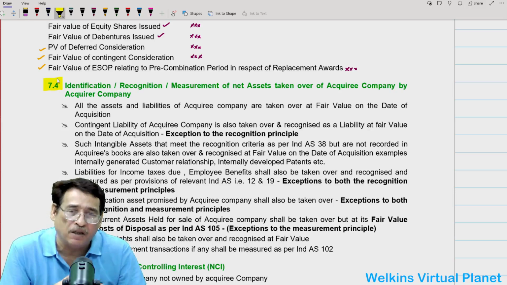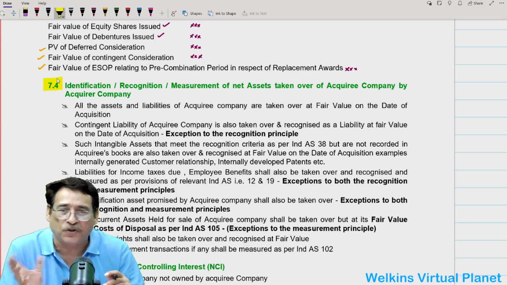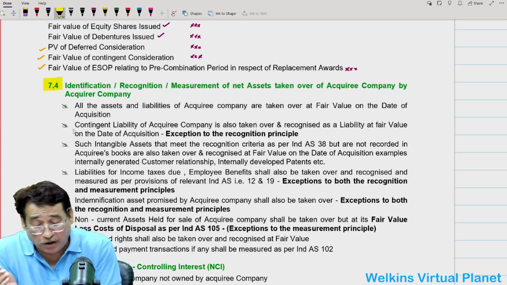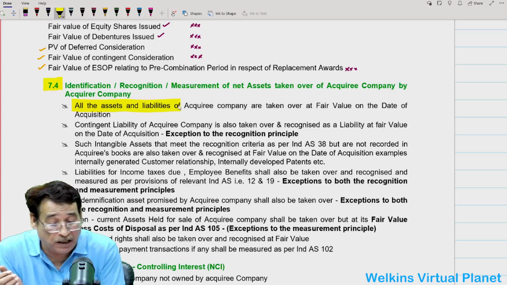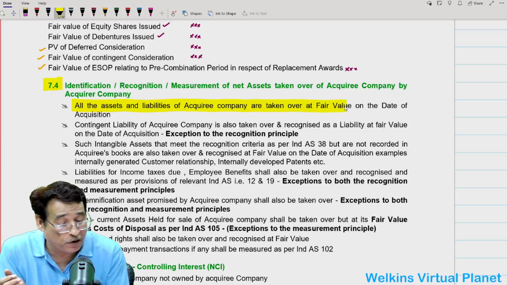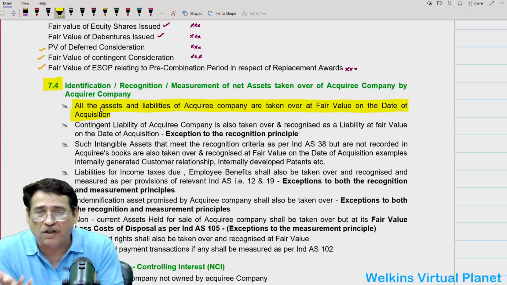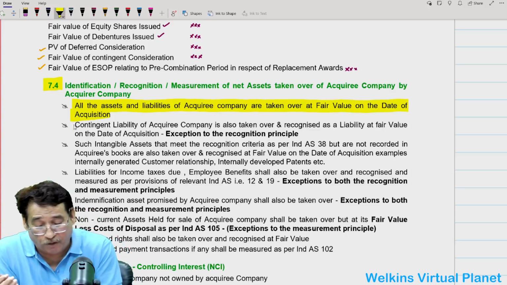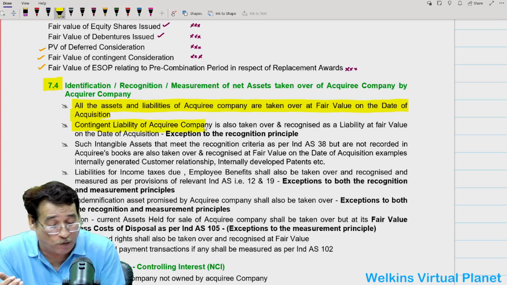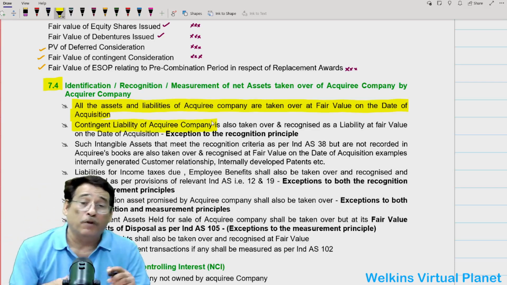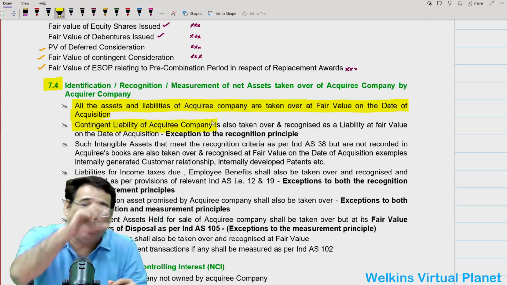However, there are some exceptions also, or some special points in this regard. The first point I have already told you: all the assets and liabilities of the acquiring company taken over, we have to record at fair value. This is the general rule. However, there are some exceptions, for example, contingent liability of the acquiring company. Suppose today I am going to take over the business of the other entity.